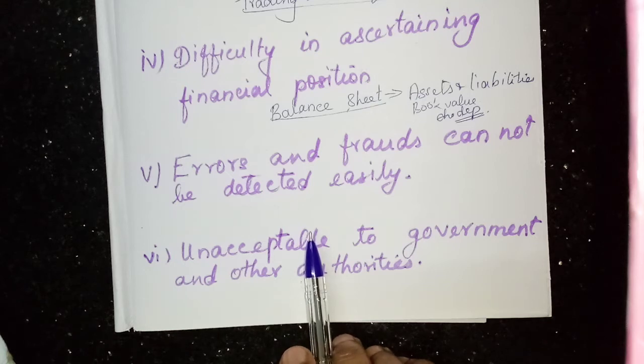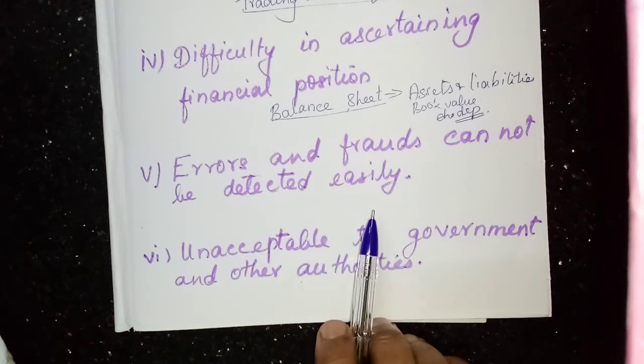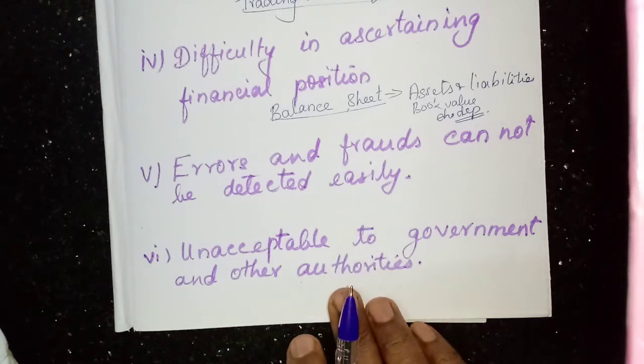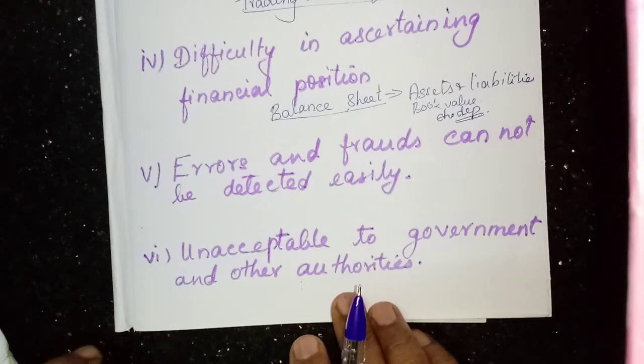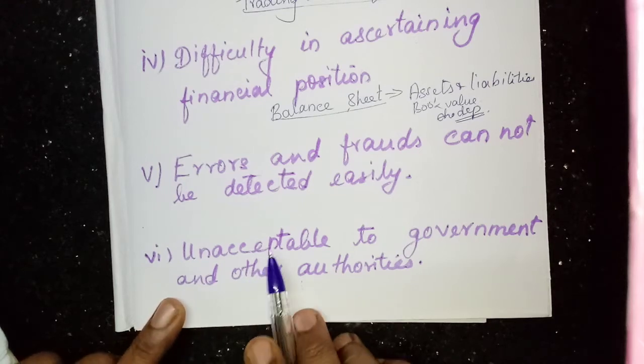Unless we prepare following all the principles and procedures of the double entry system, the government or tax authorities never accept this as evidence. Now we have studied 6 limitations.